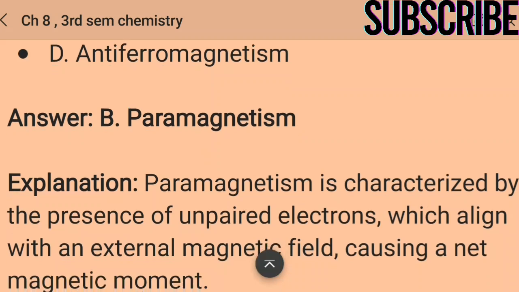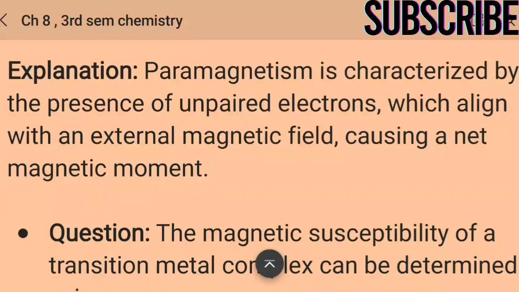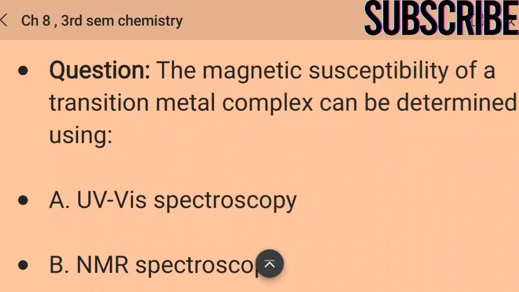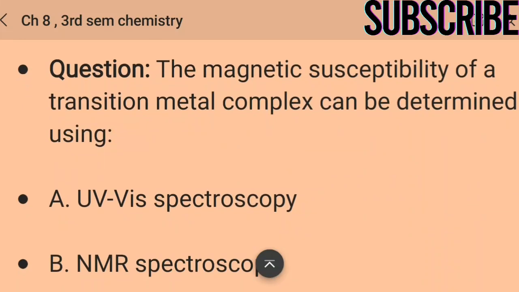Paramagnetism is characterized by the presence of unpaired electrons which align with an external magnetic field, causing a net magnetic moment.